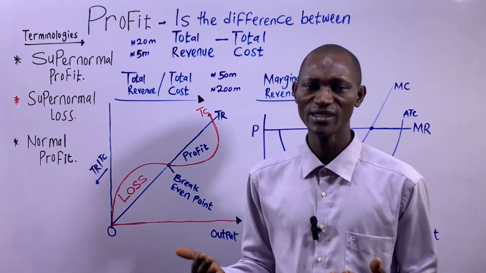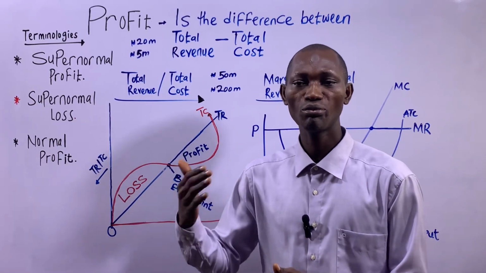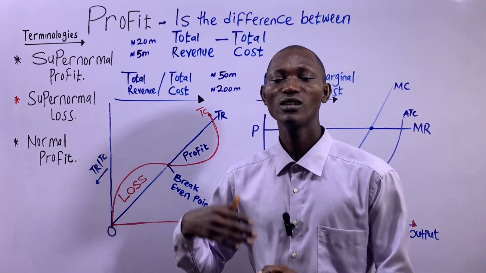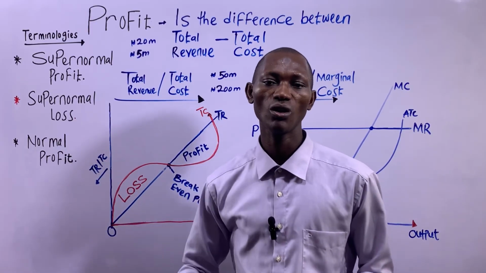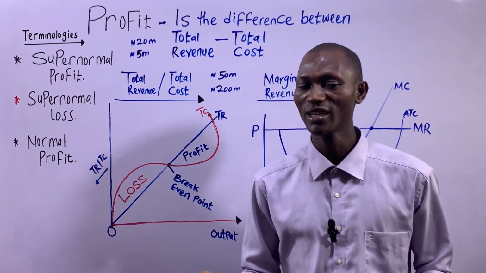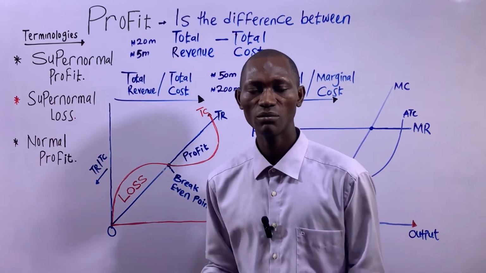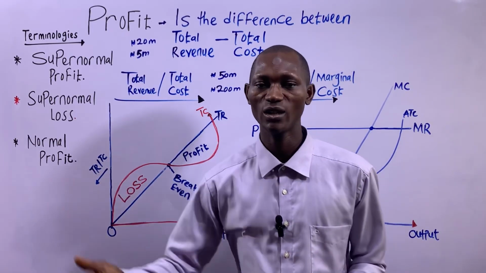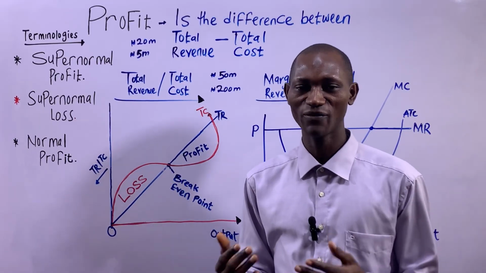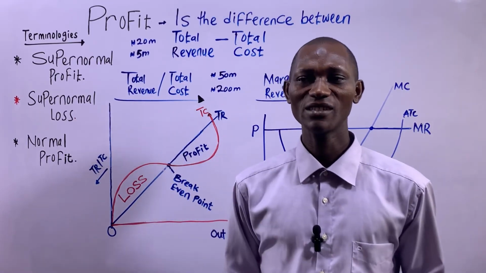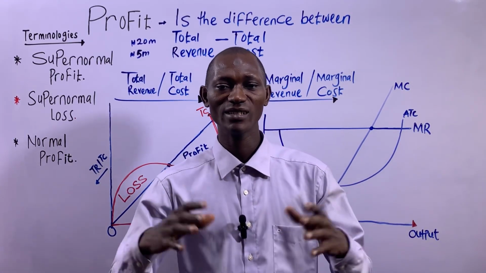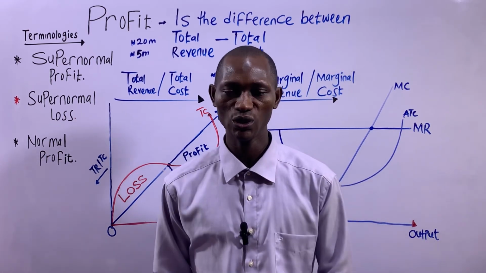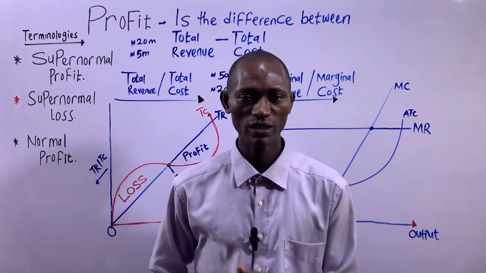Going concern in the sense that the business will continue to operate into the foreseeable future. That means there are no external threats that could stop the business from going on and on. Because I've emphasized before now that businesses are seen as artificial persons. They are given birth to, then they start growing and growing.